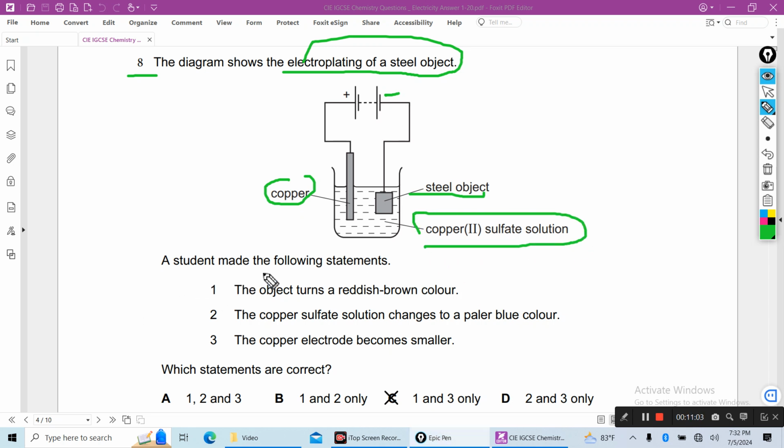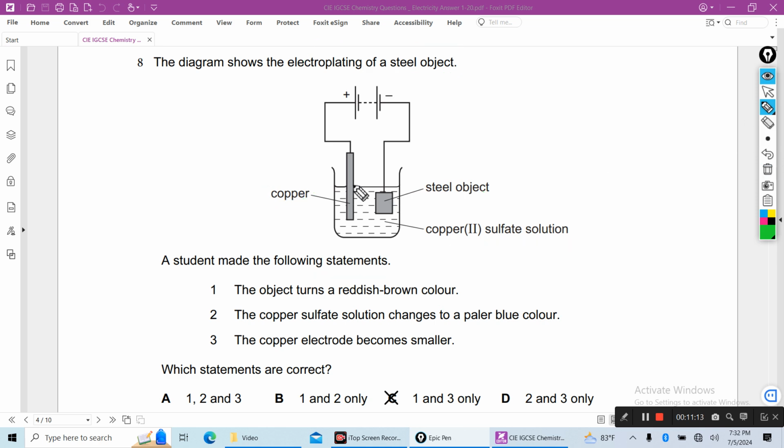Now a student made the following 3 statements. 1, the object turns a reddish brown color. Yes, this is true because copper will form on the surface of the object. The object turns reddish brown because solid copper is reddish brown.